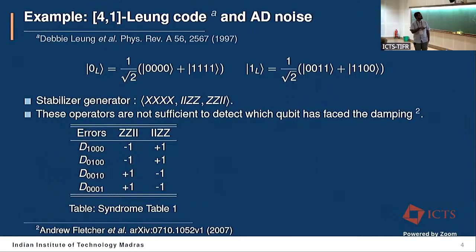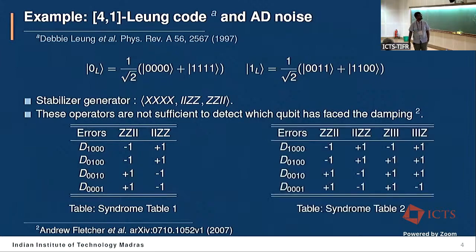Say these first two syndromes are degenerate since they are similar, so I cannot distinguish which qubit faced the damping. For that I have to measure a separate set of operators. Note that these sets of operators do not commute with these sets, so that can hamper my code space.